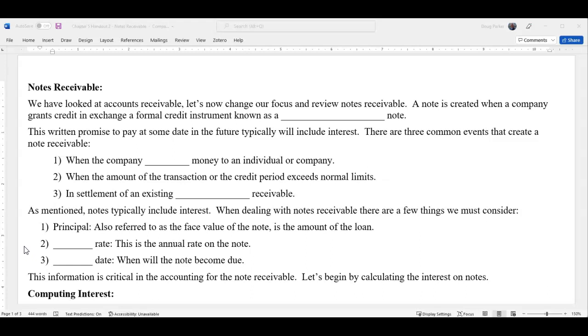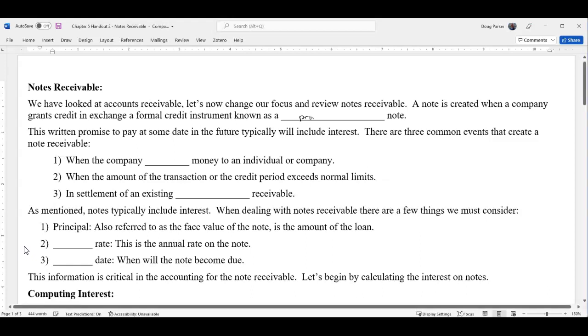A note is created when a company grants credit, and typically when they grant that credit, they receive in exchange for it a signed document. And we call that signed document a promissory note.